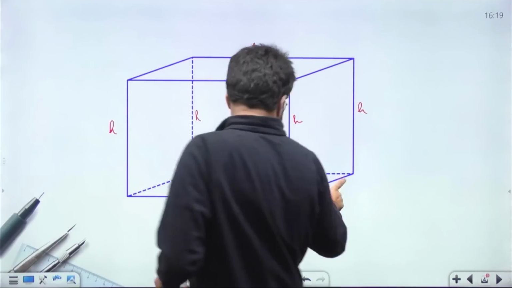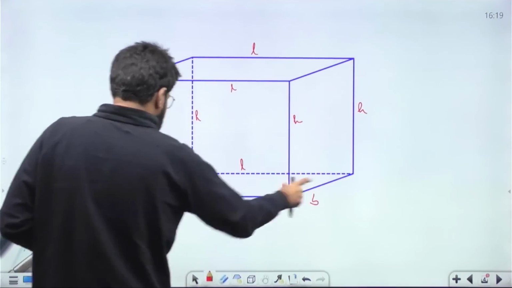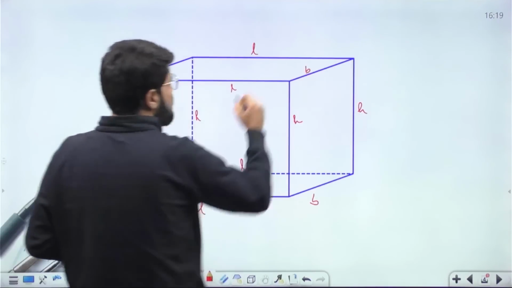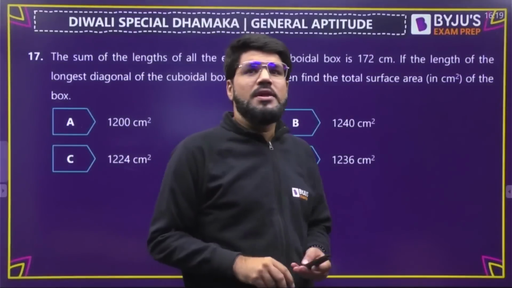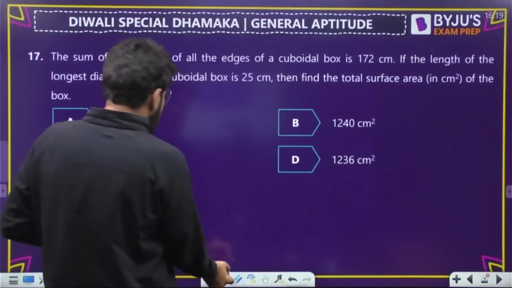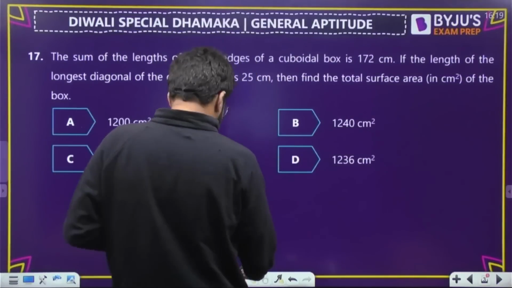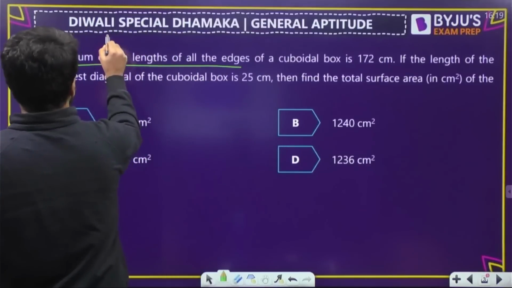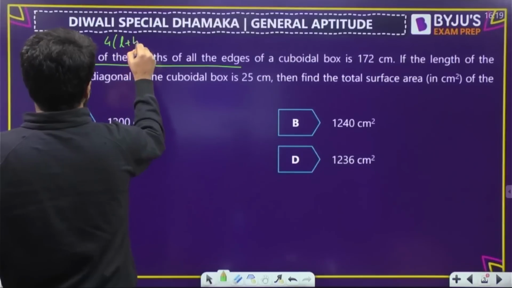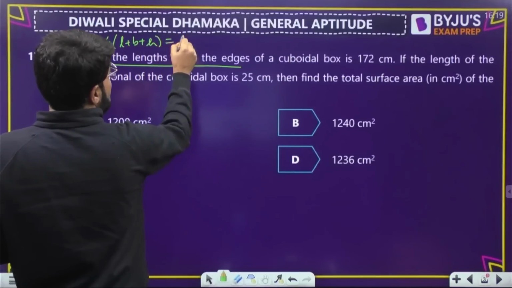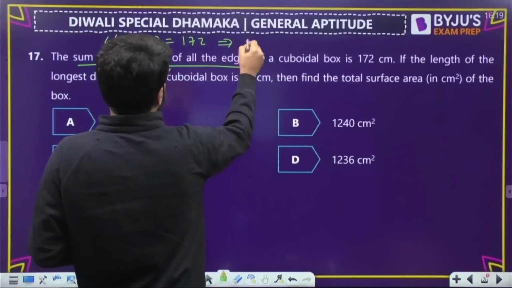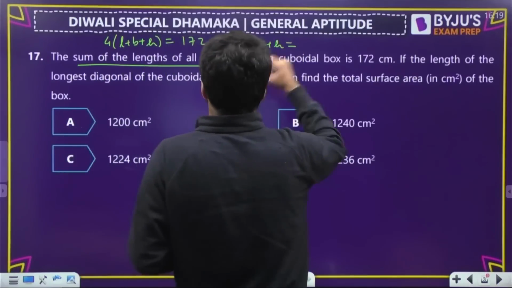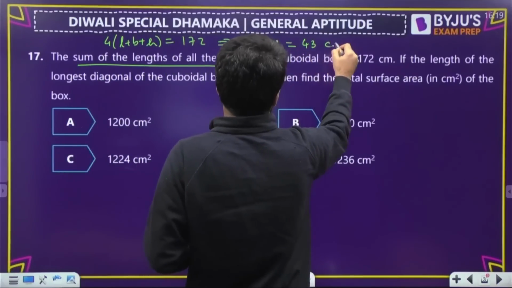Now talk about this breadth or the depth. So this is breadth twice, then this, and this is also B. So that clearly means what they're telling is the sum of the length of all edges. So what does it mean? Sum of the length of all edges is actually 4 times (L plus B plus H), and that is 172. So what is L plus B plus H? That should be divided, 172 divided by 4, that is equal to 43 centimeter.